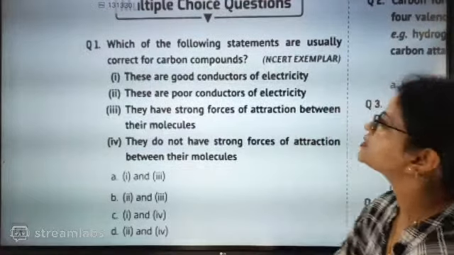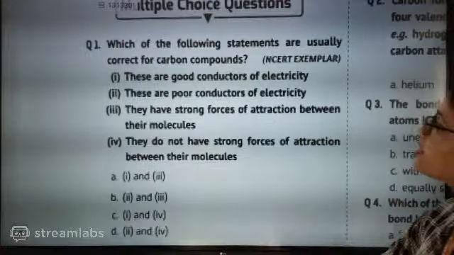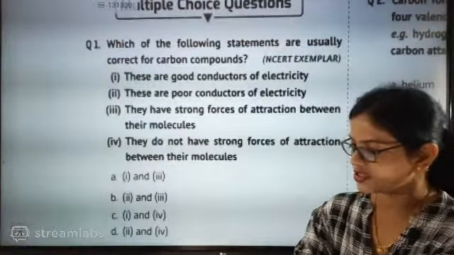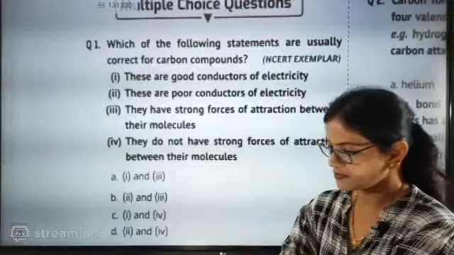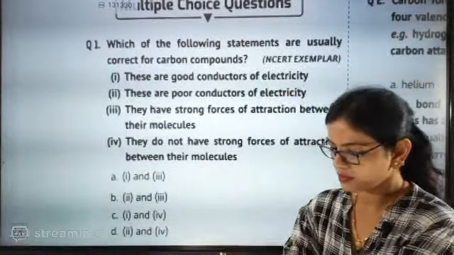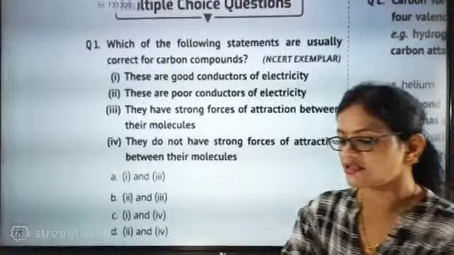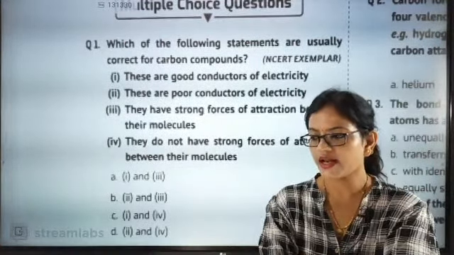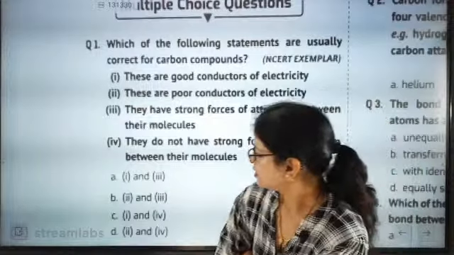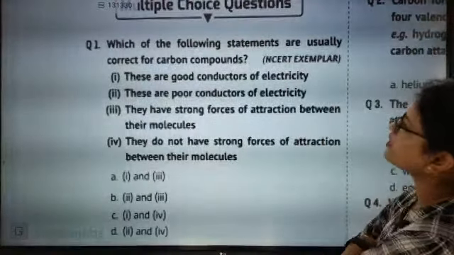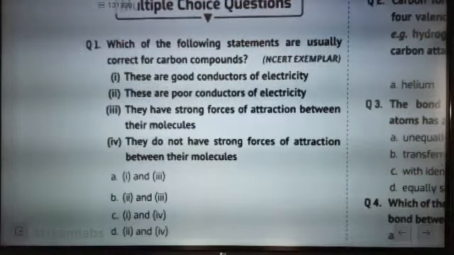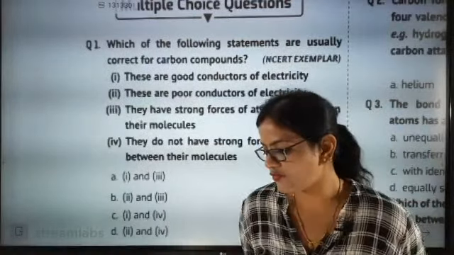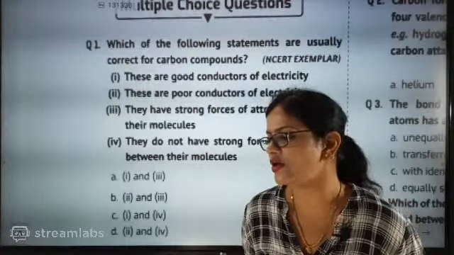Which statement do you think is correct for carbon compounds? Quickly answer the question. Watson, think nicely and then answer the question. First and fourth, they are good conductors of electricity. These are poor conductors of electricity. Carbon is a good conductor of electricity? Huh? Think nicely. Start answering the question.